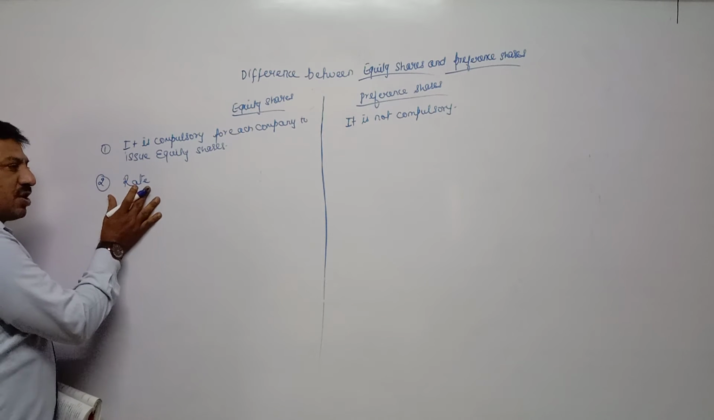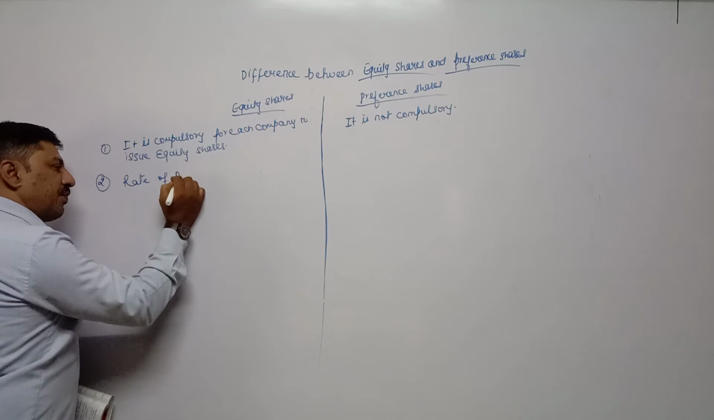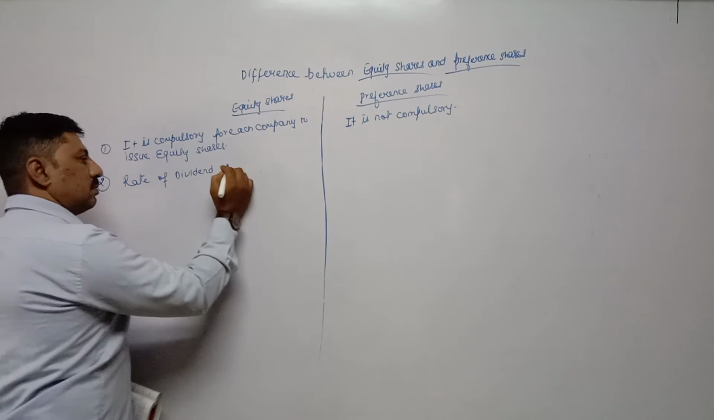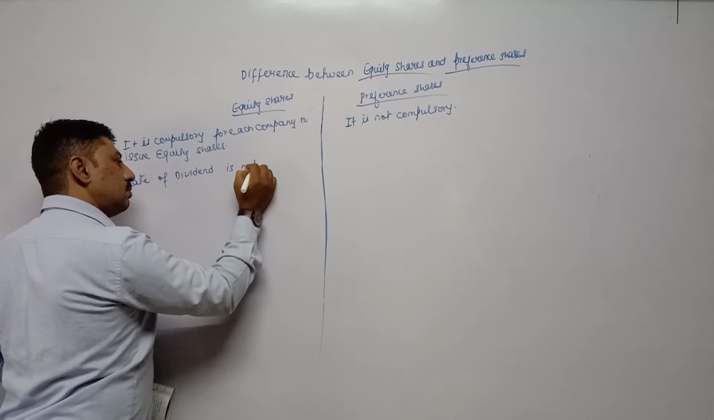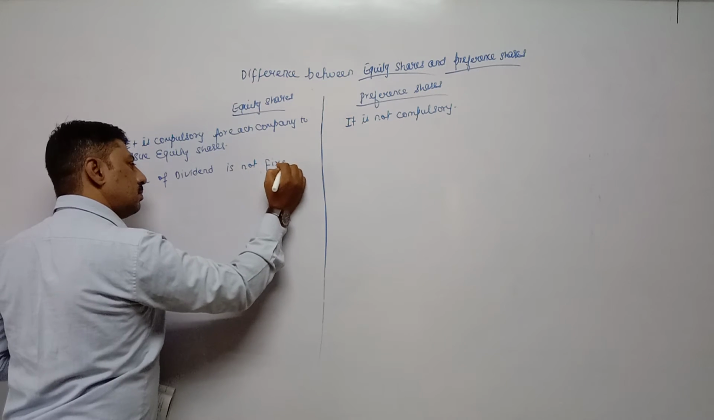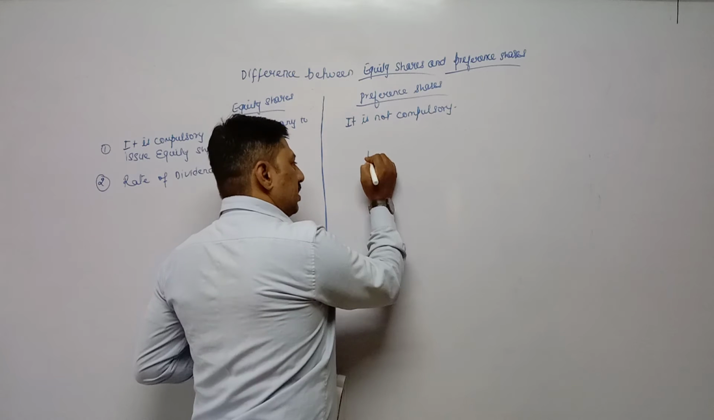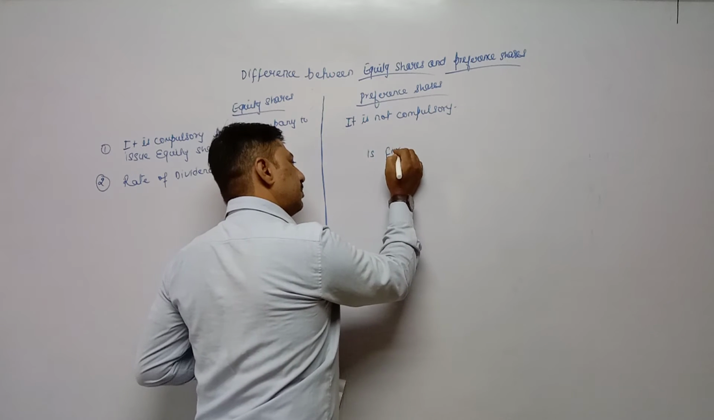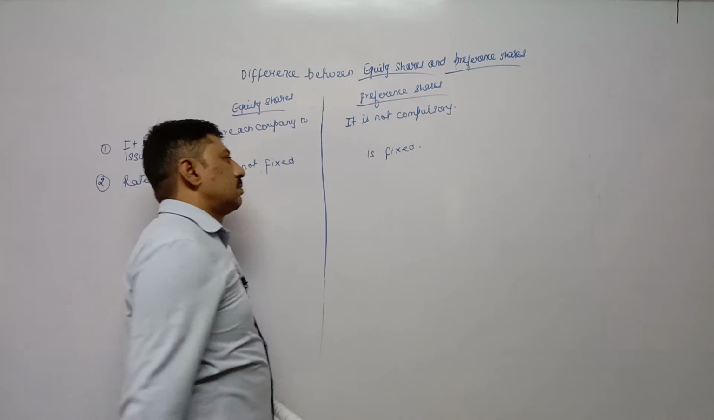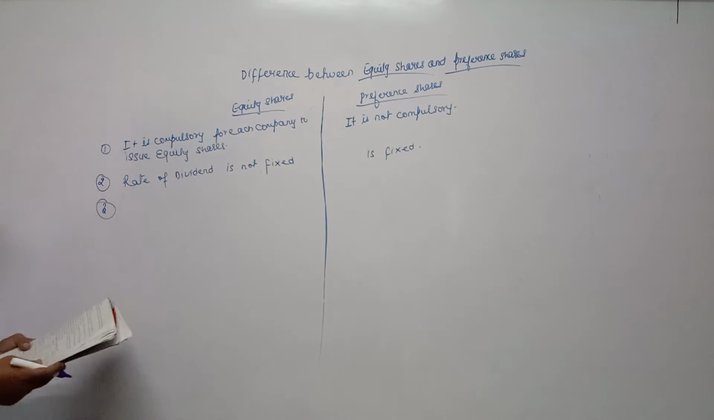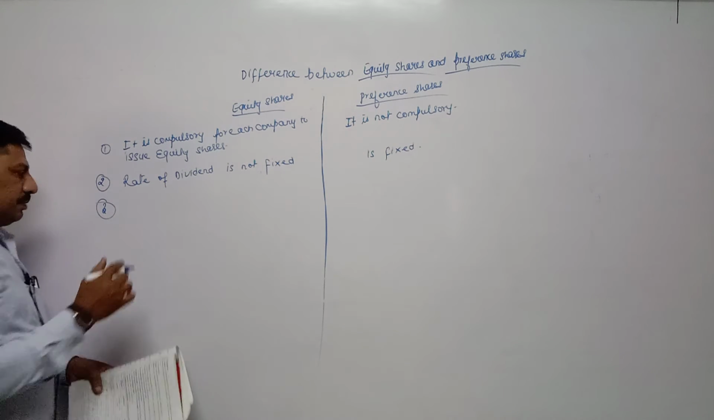Rate means percentage. Rate of dividend is not fixed. Here rate of dividend is fixed. Third point, rights.